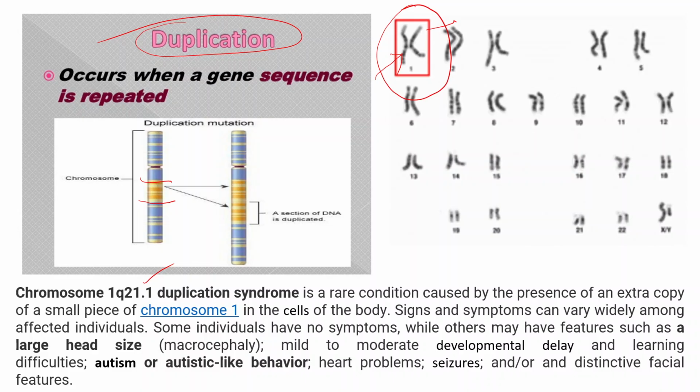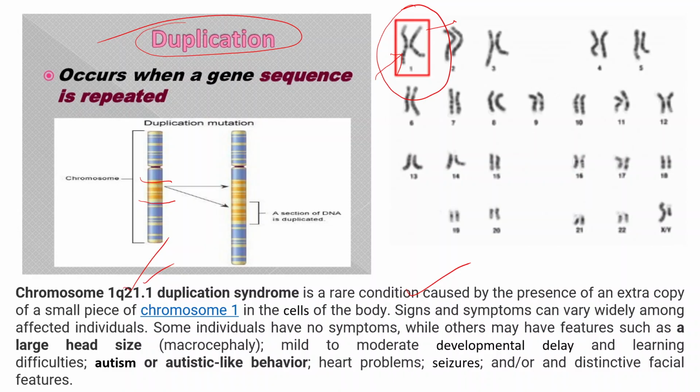This is a rare condition where an extra copy of a small piece of the chromosome number 1 q arm is duplicated.